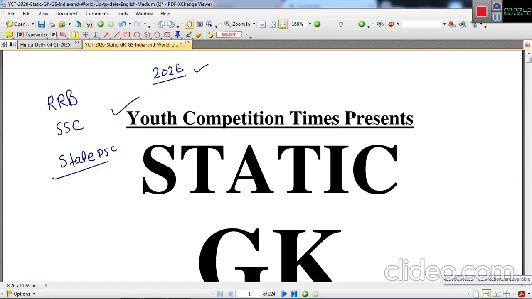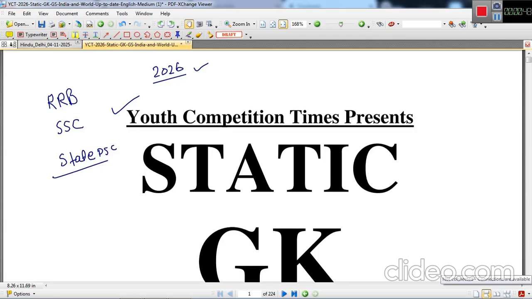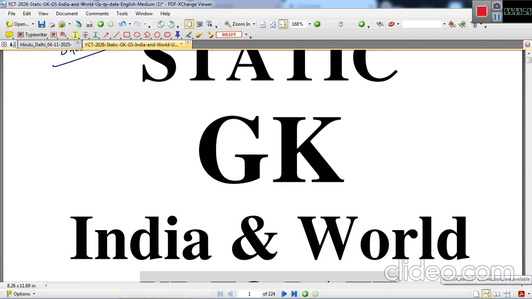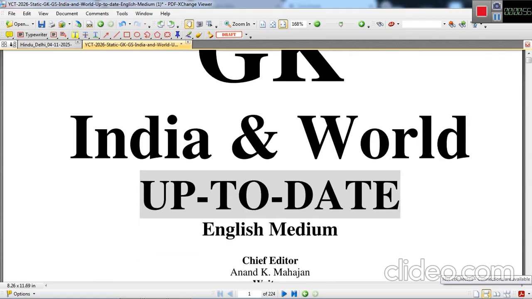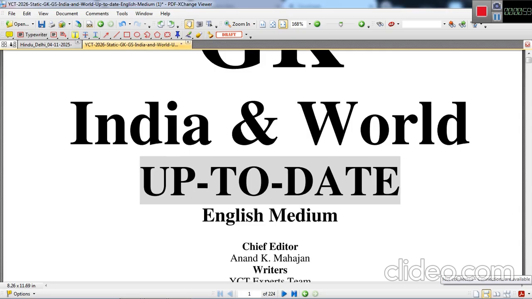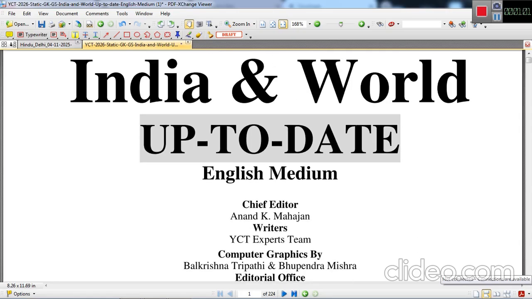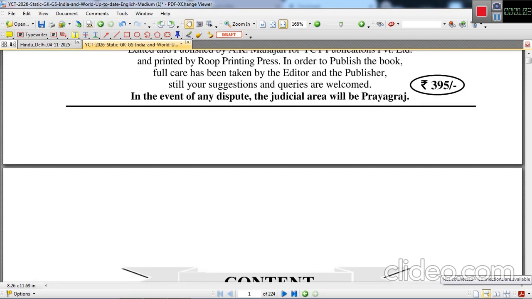This is the latest edition, covered in only 224 pages, but these are the core facts, so you must know them. India and the world are covered in this book, and it is up to date.